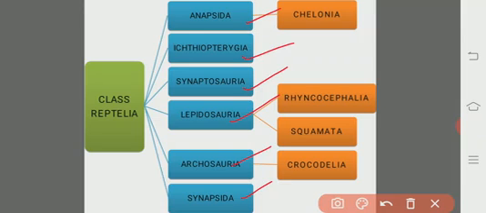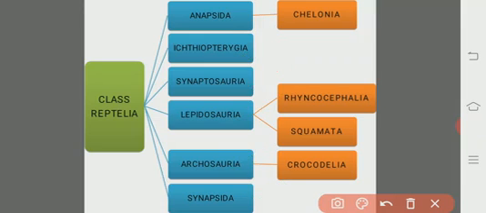Although there are 6 subclasses, out of the 6, about 3 subclasses are extinct today. They lived once upon a time and have become extinct.